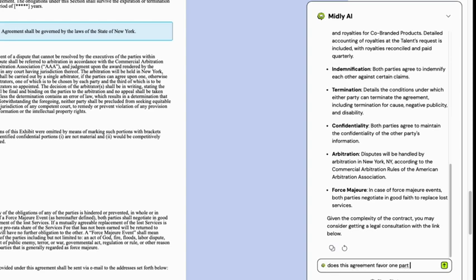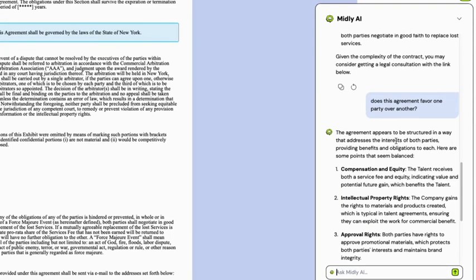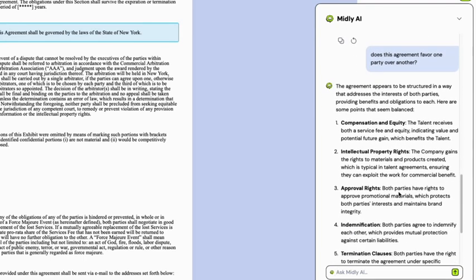Next, I want to know, does this agreement favor one party over the other? Even if you mistype, Midly still gets it, so feel free to just dive in, and it responds clearly. This agreement aims for balance, but here's where the leverage tips. Compensation, IP, approval rights, it walks you through them one by one.